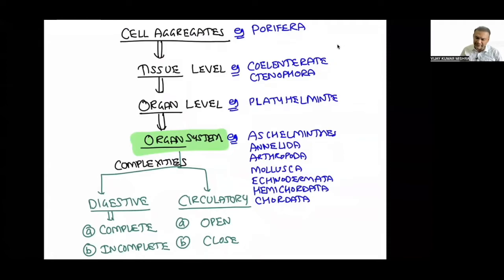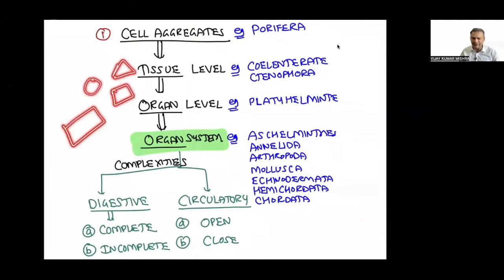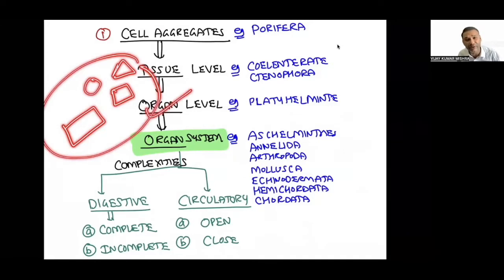The first and the basic level is always called as a cell aggregate or cellular level of organization. ये जो cellular level होते हैं, there is a group of cells going to be there, but these cells are not having the common function. They have a separate function. There is a division of labour. There is a variety of cells going to be present. Suppose I have one type of cell, second type of cell, third type of cell, fourth type of cell. These are the 4 different types of cells in an organism, and all the 4 cells will perform different functions.